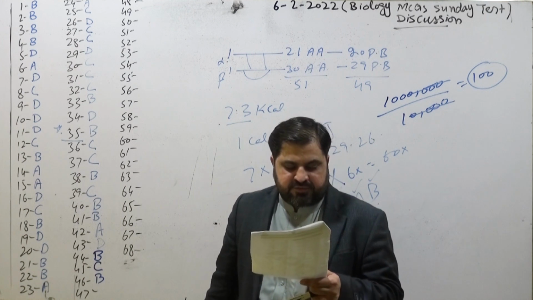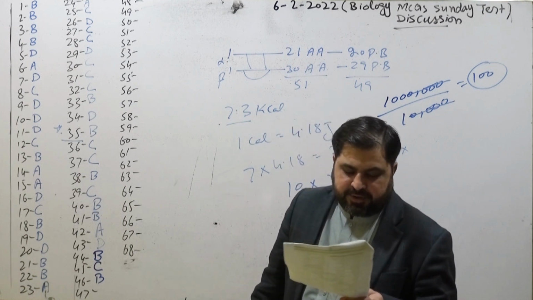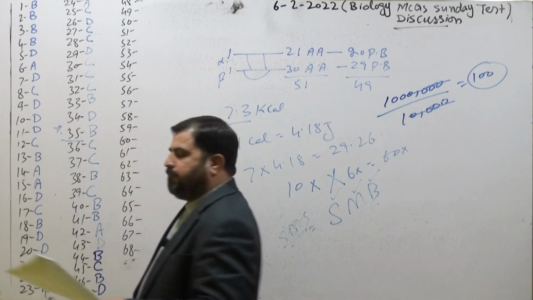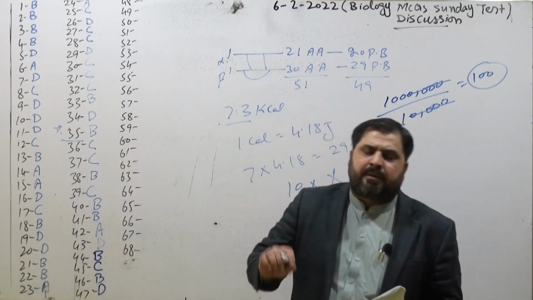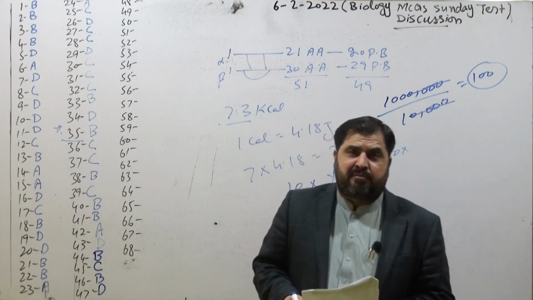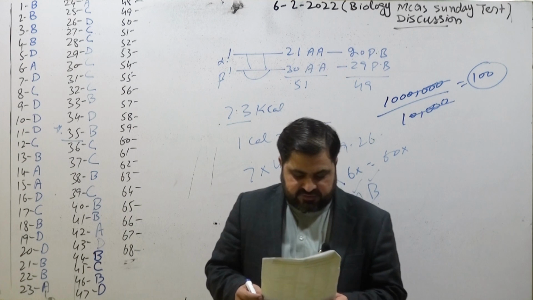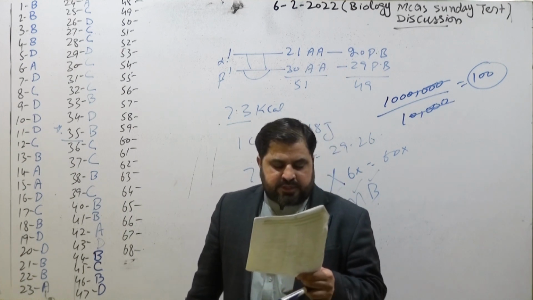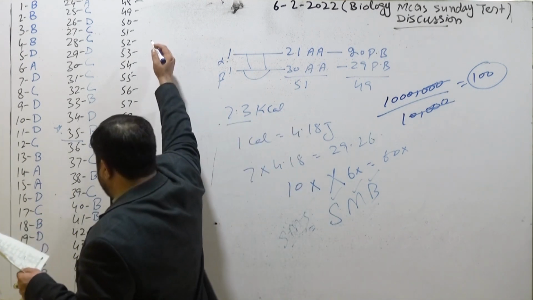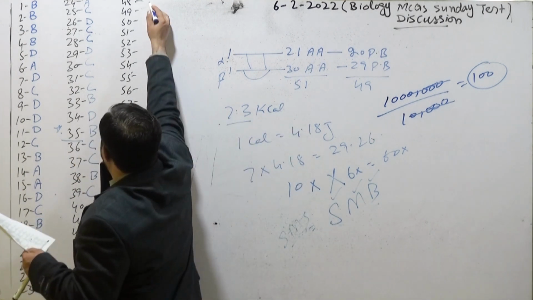Next MCQ 47. Which one is the best suitable for cell membrane, plasma membrane? That selectively permeable term is best, because selective permeability of cell membrane is due to the protein molecules, while differential permeability of cell membrane is due to phospholipids. Coming toward the next MCQ 48, the largest subunit of eukaryotic ribosome is 60S, while the smallest subunit is 40S.